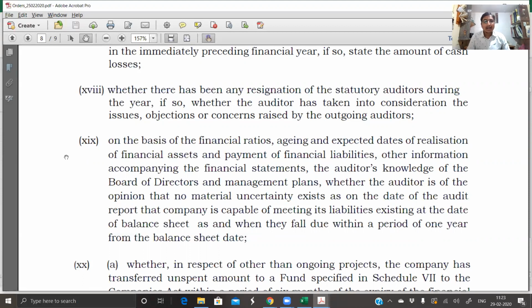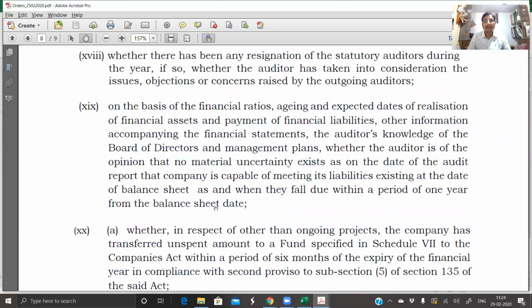So in such a case, how we should report and what needs to be done for this particular point is a matter of discussion. Again, we expect that when the Institute comes out with the guidance note, they will have a detailed understanding of this particular point and what the chartered accountant should do.